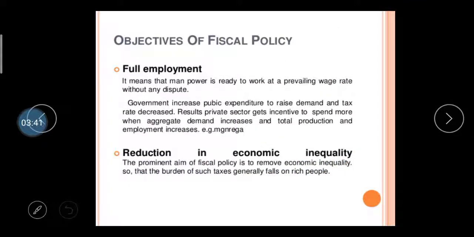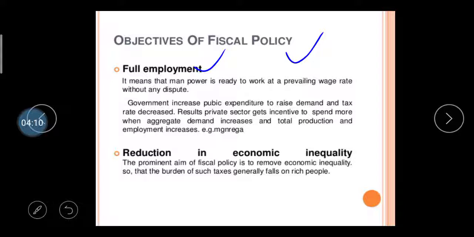Then what are the objectives of this fiscal policy? First one is full employment. It means that the manpower is ready to work at the prevailing wage rate without any dispute. So the government increases public expenditure to raise demand and decreases the tax rate. As a result, the private sector gets the incentive to spend more, the aggregate demand increases, and total production and employment are increased, like the MNREGA.